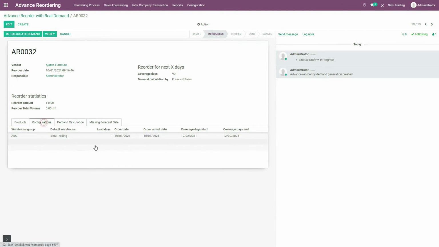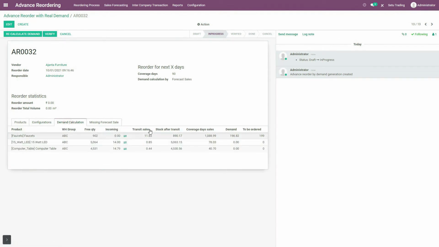As I had considered over here one as lead day. As an example, if you take faucets, they will be sold for this one day with 12 quantities. So if you add incoming quantity to free quantity and subtract this transit sales quantity from free quantity, you will get stock after transit.